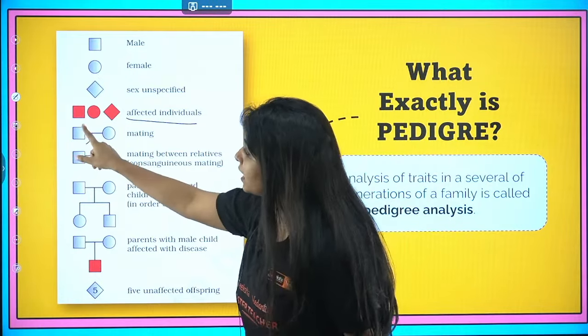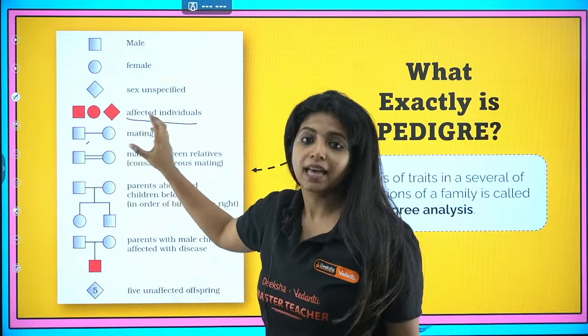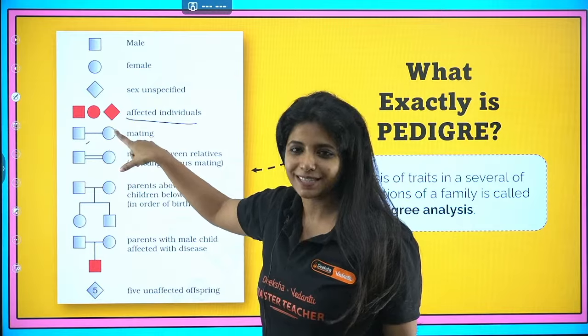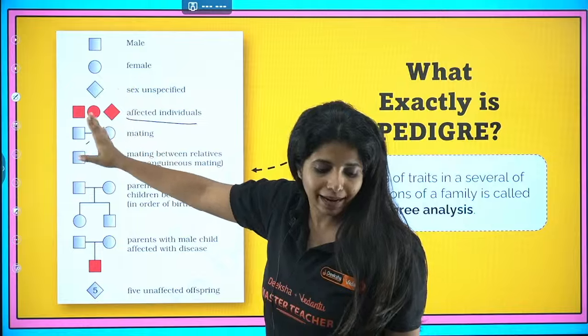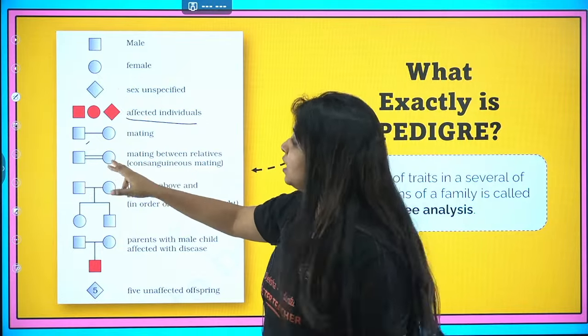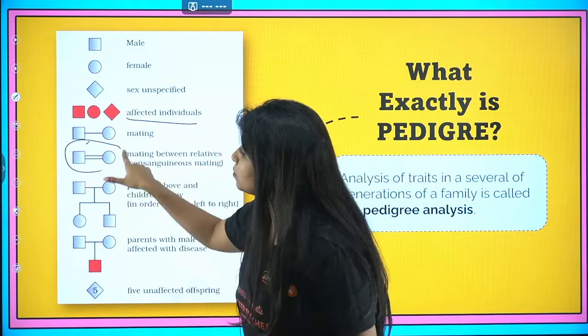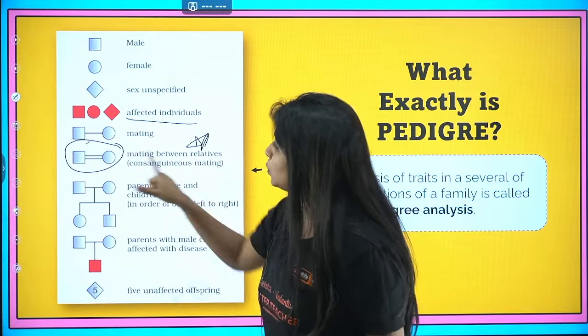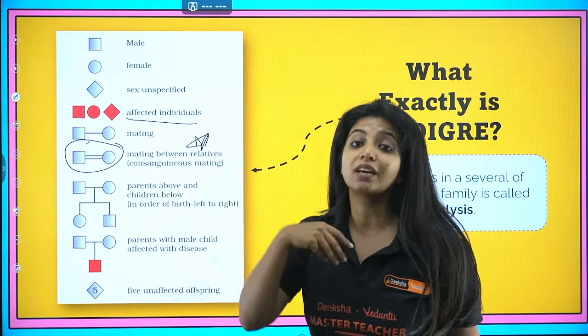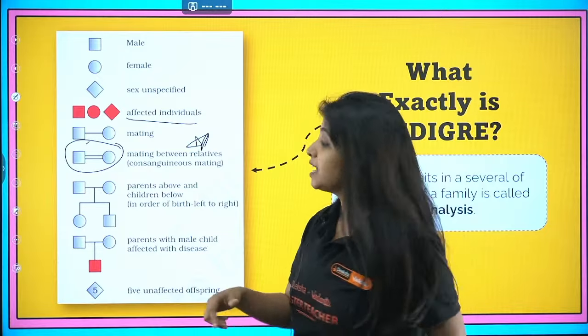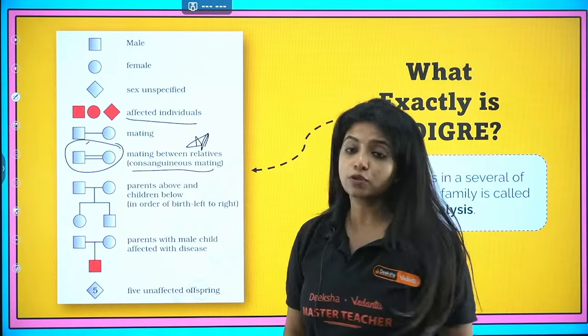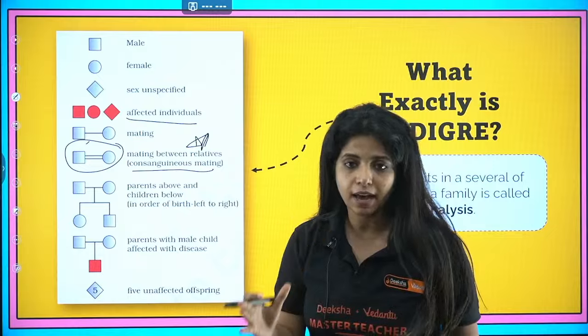If a square is there, one line is there, and a circle is there, that means mating is happening between male and female. If, my dear child, over here you have 2 lines, now this is the most important one. If you have 2 lines, it shows mating between relatives, or it is also known as consanguineous mating.